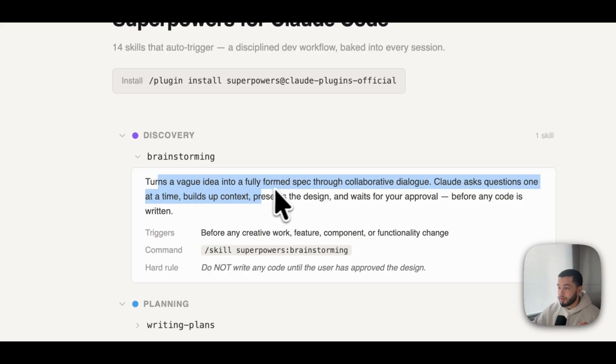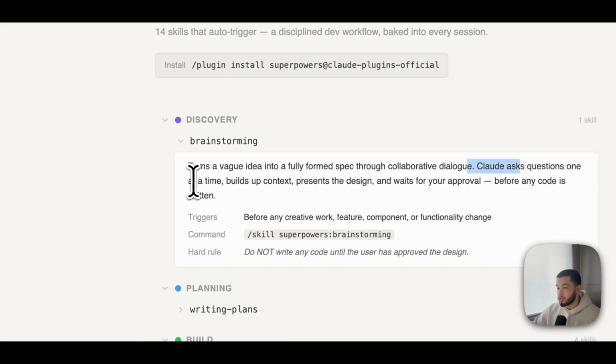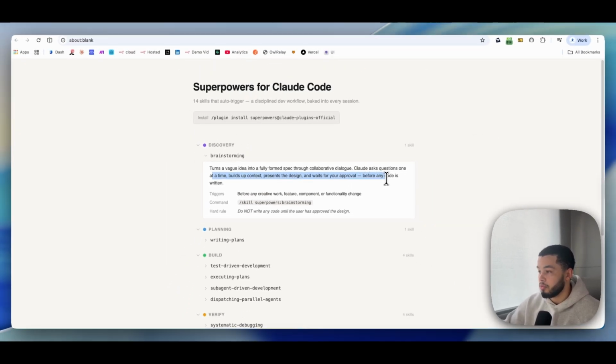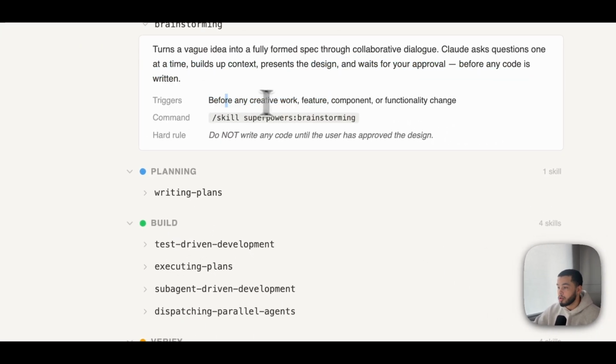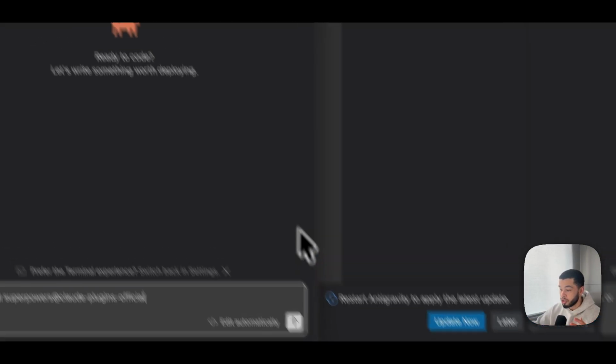So you can see here, it turns a vague idea into a fully formed spec through collaborative dialogue. Claude asks questions one at a time, builds up context, presents the design, and waits for your approval before any code is written. Before any creative work, feature, component, or functionality change, it's going to use the brainstorming skill. Or if you want to manually trigger it, you can just type /brainstorming. The hard rule is to not write any code until this has been approved. Now that might be a bit of a word mess to you, but I'm going to show you exactly how it works.